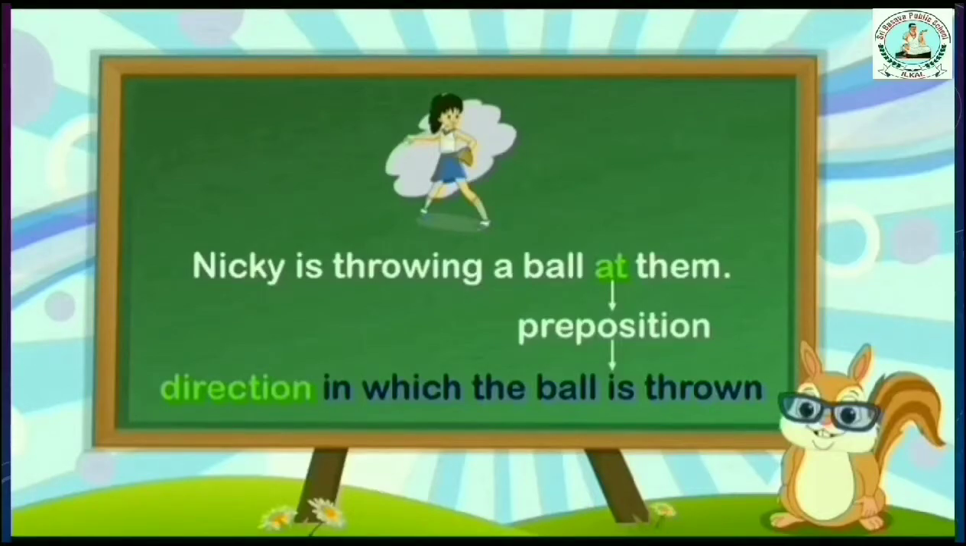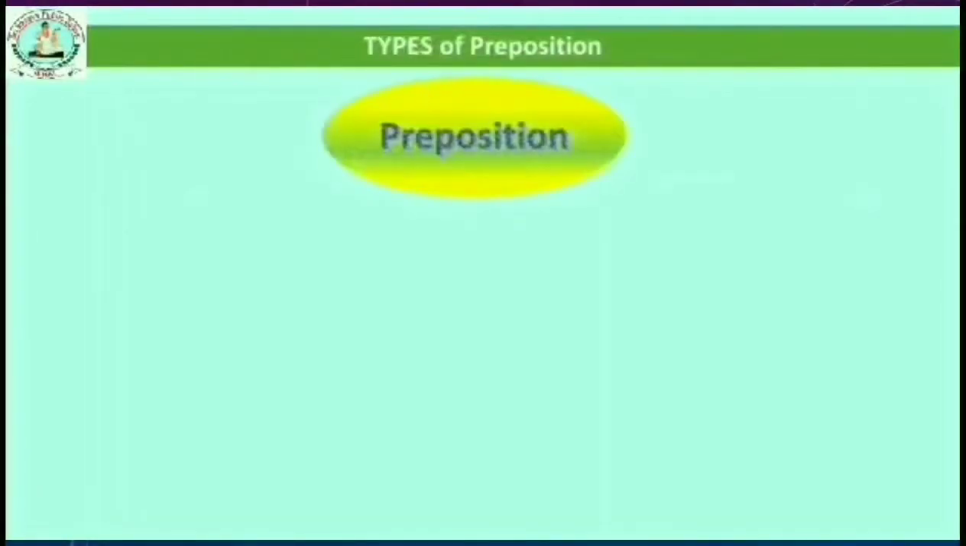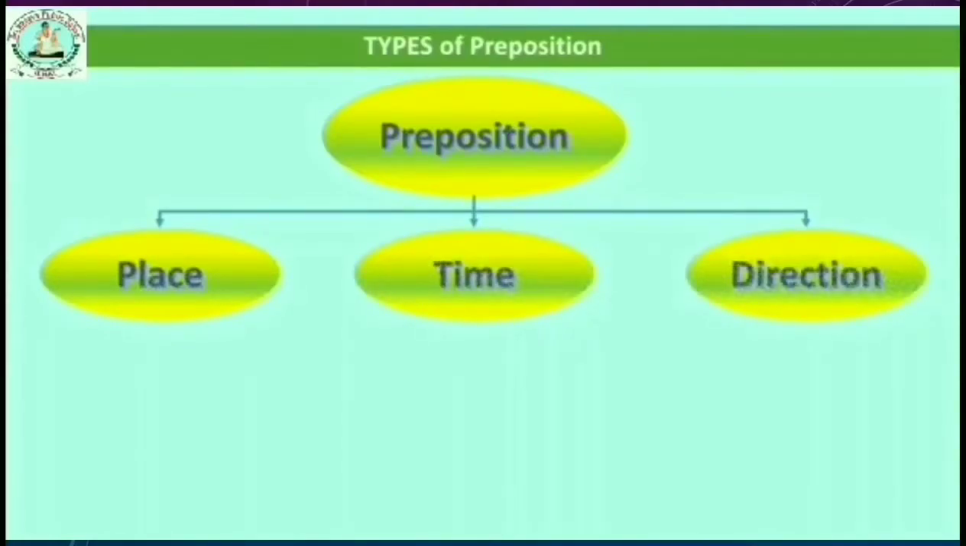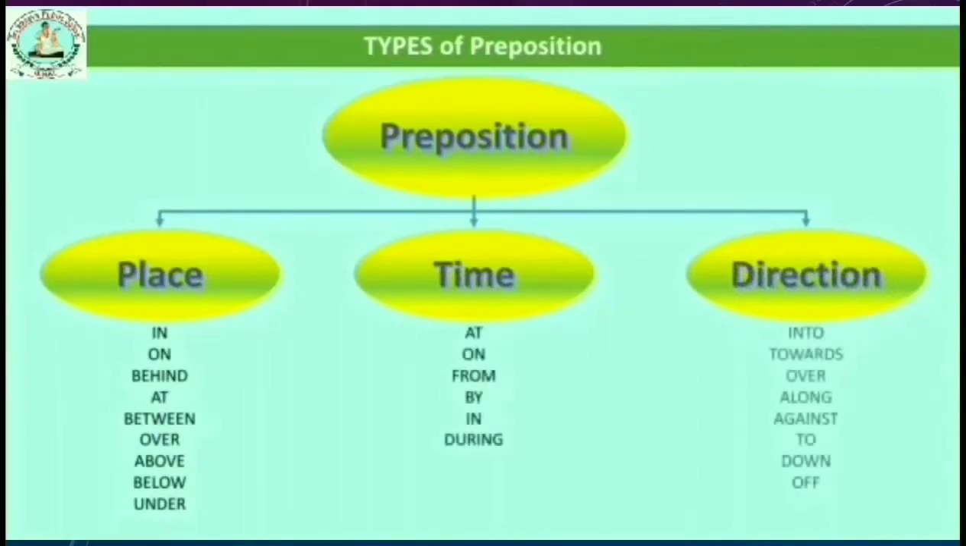Hope it is clear to you all. You have got to know that prepositions are basically three types. Now let us study the types of prepositions in detail. Prepositions are categorized into three types: prepositions of place, preposition of time, preposition of direction. Here is the list of prepositions.